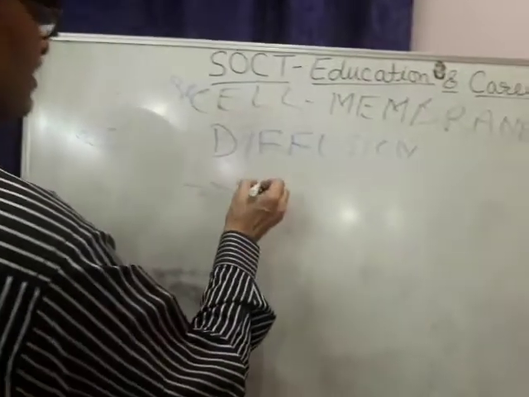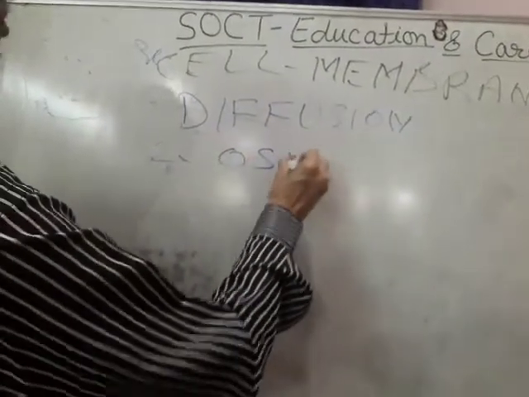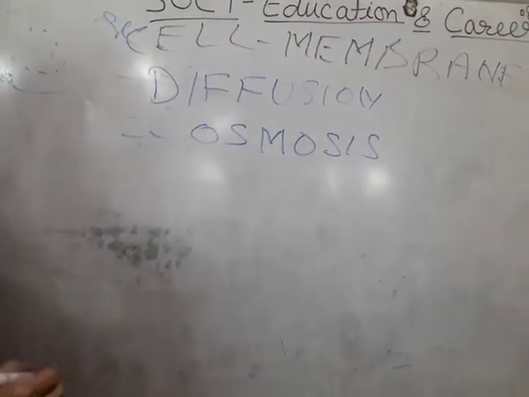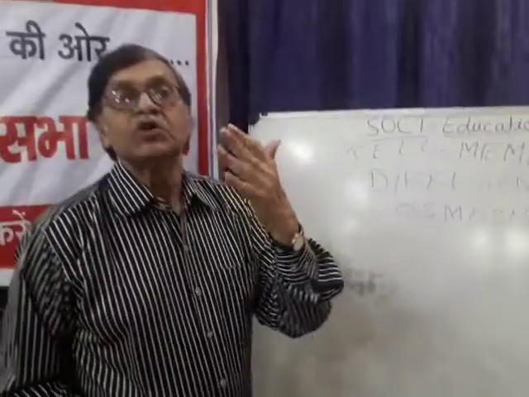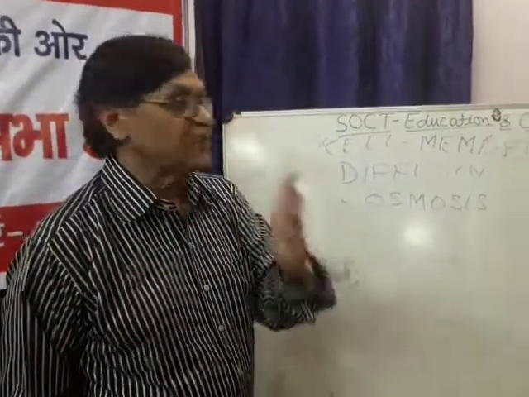The second thing is osmosis. Osmosis is also diffusion, but it is a diffusion through a semi-permeable membrane.